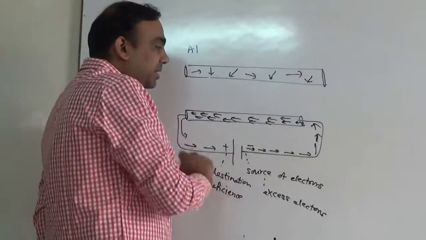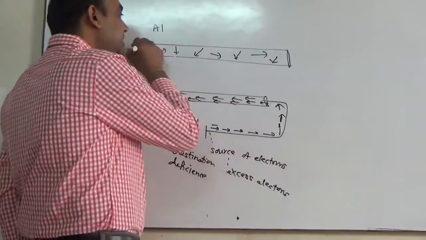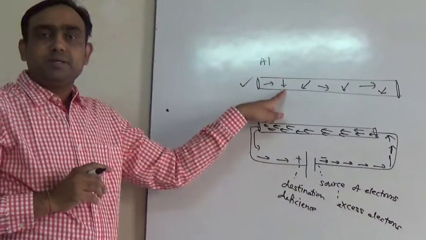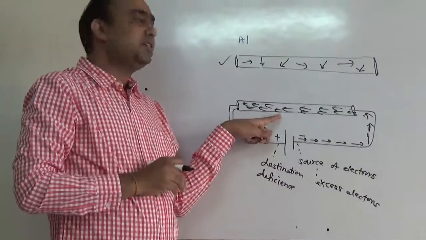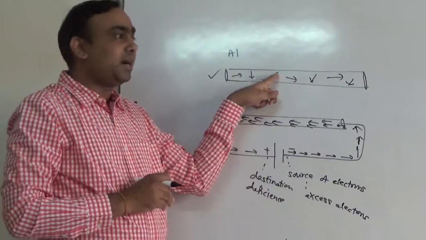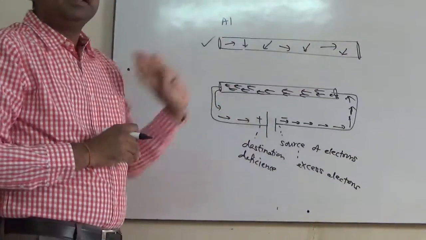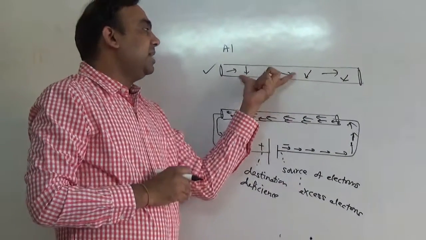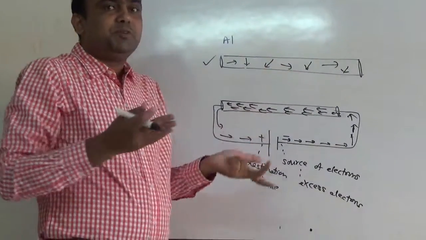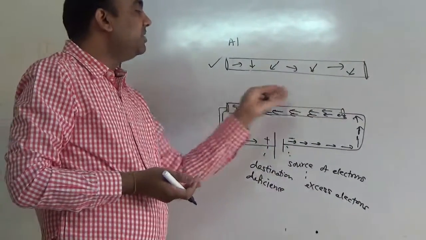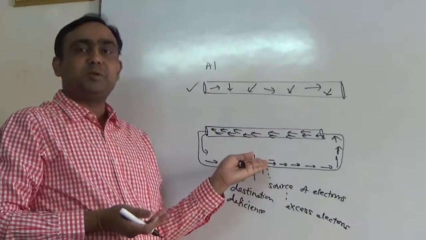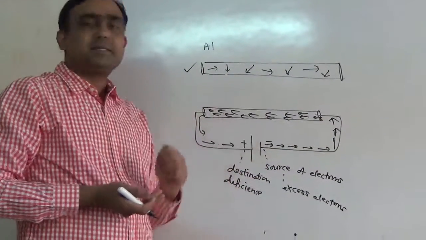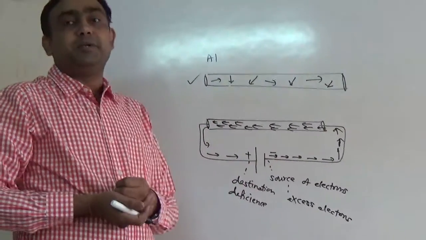If you remove the battery, what will happen? We will see again the same situation. Whatever the number of electrons in aluminium before conduction will be the same after conduction. Again they will start moving randomly. Means we can say that the number of electrons of aluminium will not change. They are just leaving their places and moving towards the positive, and new electrons from minus will take their places. Hence aluminium helps in conduction.